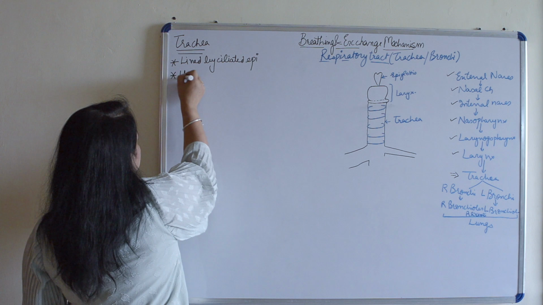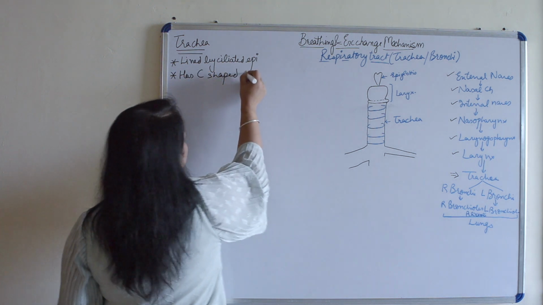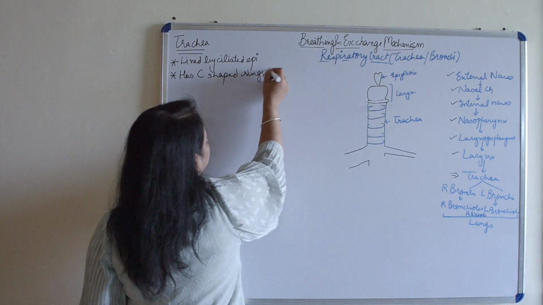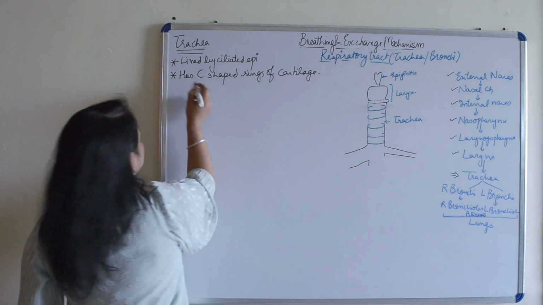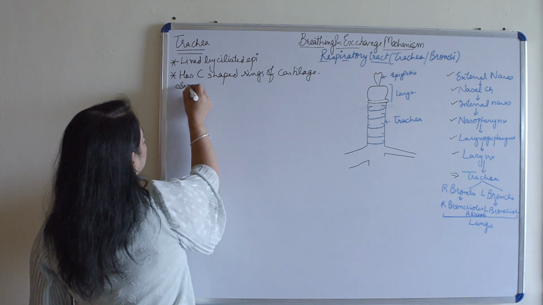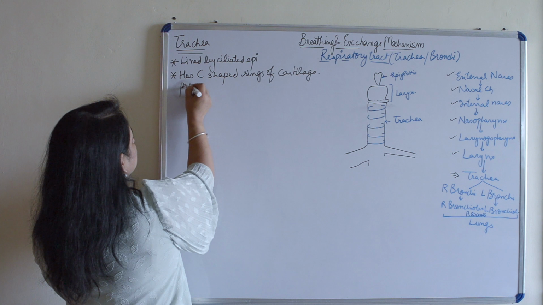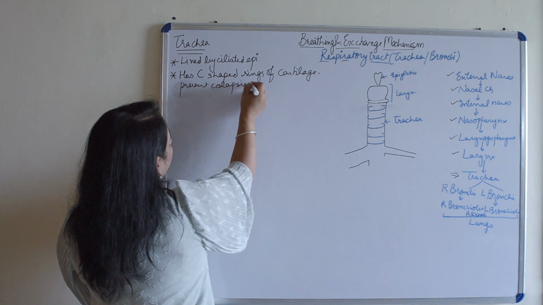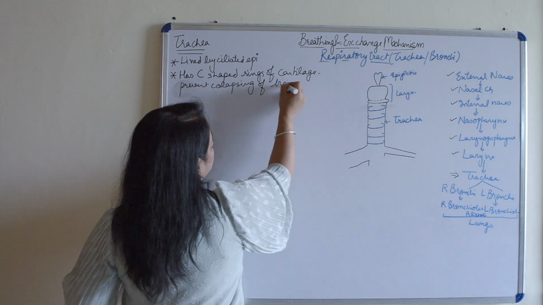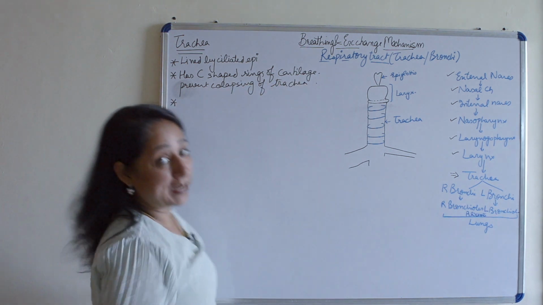It has C-shaped rings of cartilage, and they prevent collapsing of trachea.